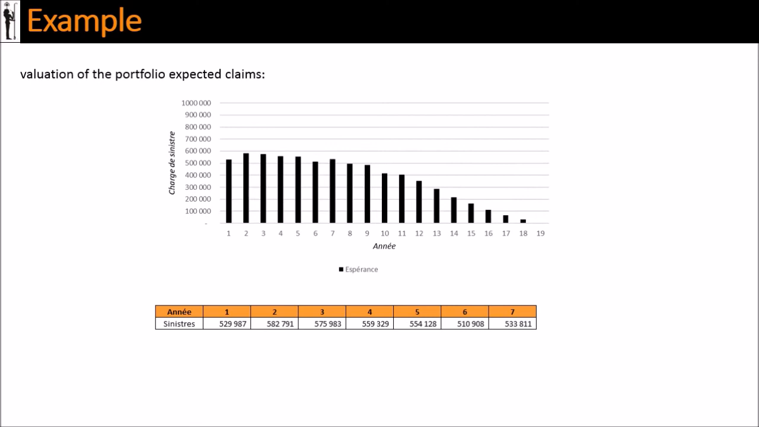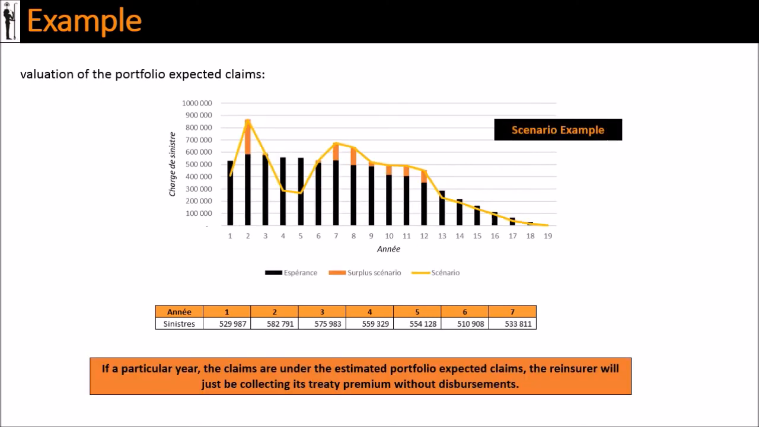Here comes an example of a scenario. For year 1, claims are about 100,000 euros lower than the expected claims. So year 1 is beneficial to the reinsurer. On year 2, the expected claims were about 600,000 euros when in fact claims were a little above 850,000 euros, resulting in 250,000 euros to be covered by the reinsurer. This goes on year after year.